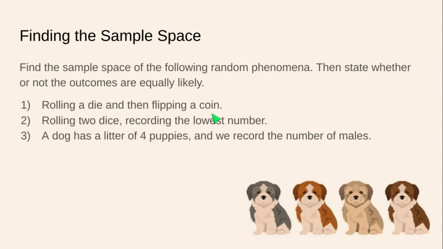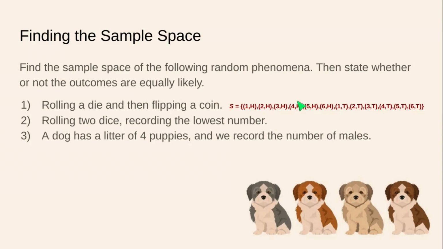So each one of our outcomes is going to have multiple components to it, if you will. Check this out. The sample space is equal to, okay, here's our first outcome. We roll a 1 and the coin lands on heads. We could also have 2 and the coin lands on heads, 3 and the coin lands on heads, 4 and the coin lands on heads, so on and so forth. And then we get to a 1 and we get tails, 2 tails, 3 tails, so on and so forth, all the way to a 6 with tails. All right? So there are 12 total outcomes, 6 rolls of a die, 2 flips of a coin. 6 times 2 is 12. And that would be the sample space there.